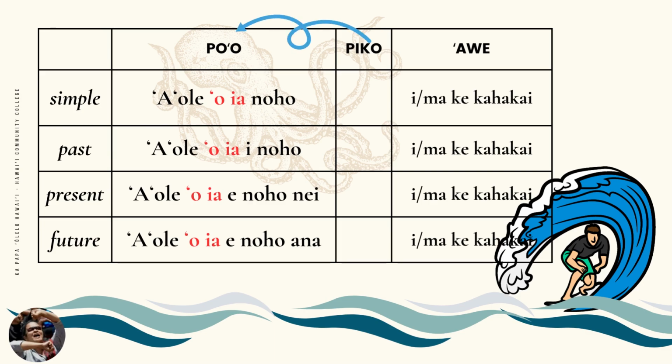Simple tense, ʻAʻole oia noho i ke kahakai, he doesn't sit on the beach. Past tense, ʻAʻole oia i noho i ke kahakai, he did not sit on the beach. Present tense, ʻAʻole oia e noho nei i ke kahakai, he is not sitting on the beach. Future tense, ʻAʻole oia e noho ana i ke kahakai, he will not sit on the beach.